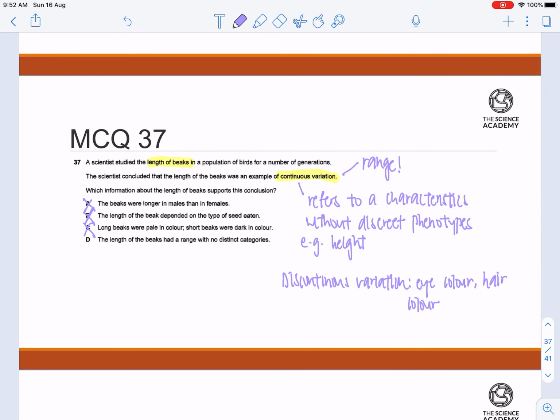And for D, the length of the beaks had a range with no distinct categories. This is the correct answer, as that is the definition itself of continuous variation. Okay, so this is the definition of continuous variation. Okay, so the answer will be option D.